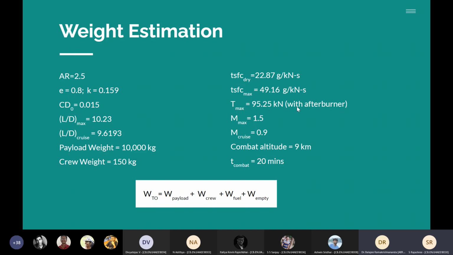Can you give these TSFC values also in hour power minus 1 unit? Sorry, sir, which unit? 1 by hour. So we found it in imperial units also. No, not imperial units. What I want is convert the gram to kg, then kg to Newton, then Newton by Newton will cancel. You will get 1 by second. Multiply by 3600, you will get 1 by hour. Yes. Okay. So you want me to tell it now? Yeah, better. Okay, 1 second, sir.